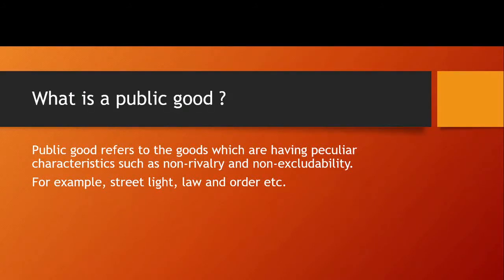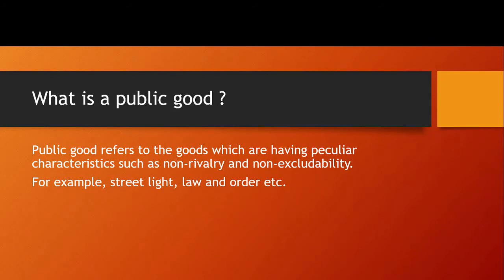Whenever he buys the apple, he has got the ownership over that good, and others cannot enjoy that good. Others do not have the right to consume that good. That means other people can be excluded from consuming that good. That is called the excludability property of private good.